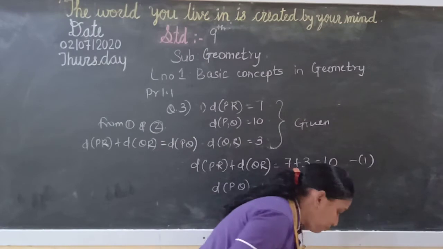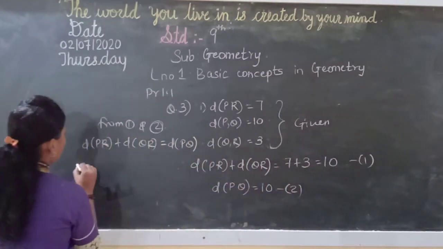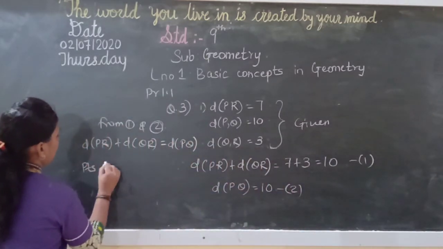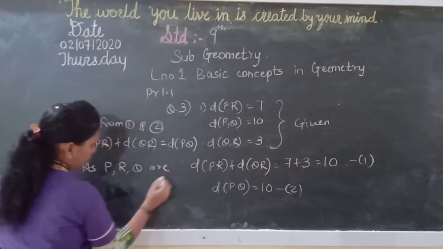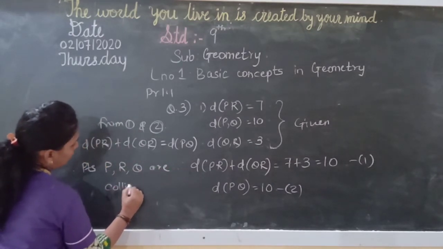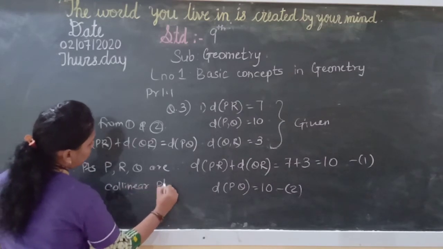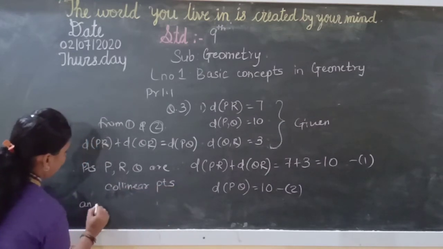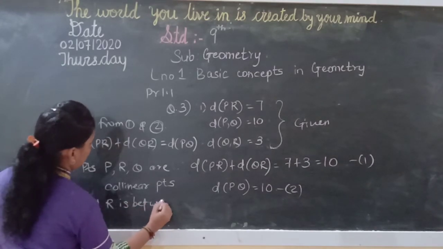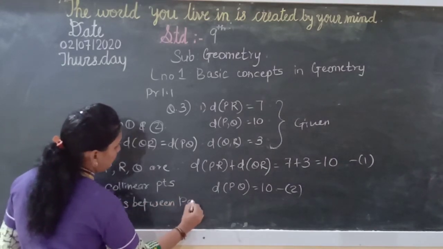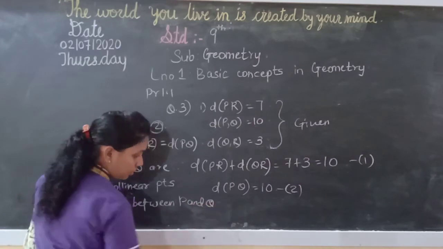So here you will find that therefore points P, R, Q are collinear points and R is between P and Q.